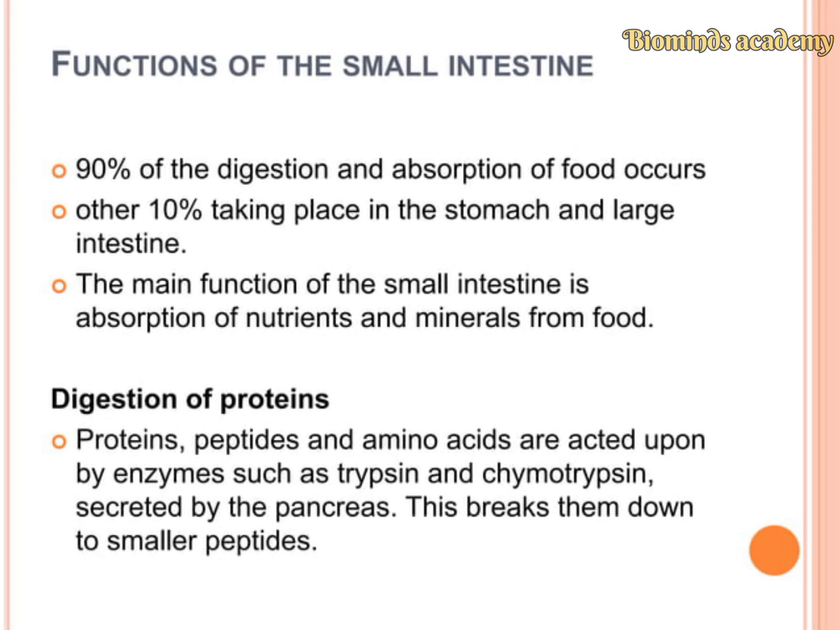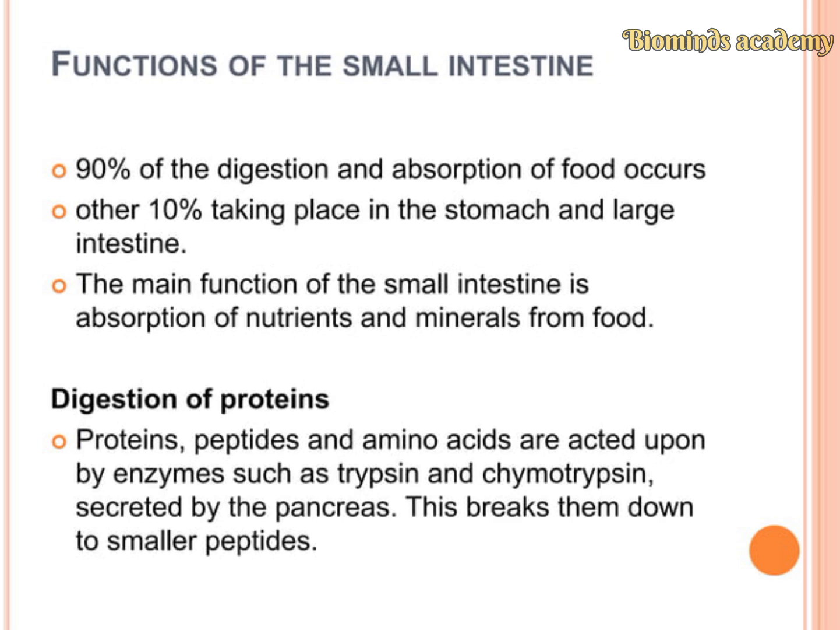The functions of the small intestine: 90% of the digestion and absorption of the food occurs here, and the other 10% takes place in the stomach and the large intestine. The main function of the small intestine is absorption of the nutrients and minerals from the food.